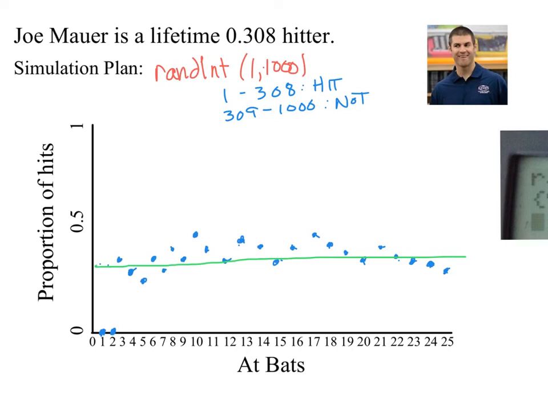So sometimes we get in trouble in probability of looking at things through too small of a lens and not thinking globally. You've got to think in the long term. If we ran a long-term simulation, what would that tendency be? And of course with Mauer, you can see it is really tending towards that .308 line.